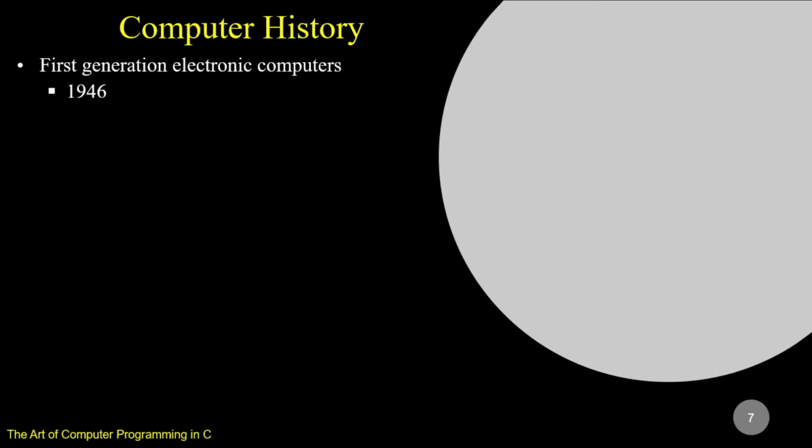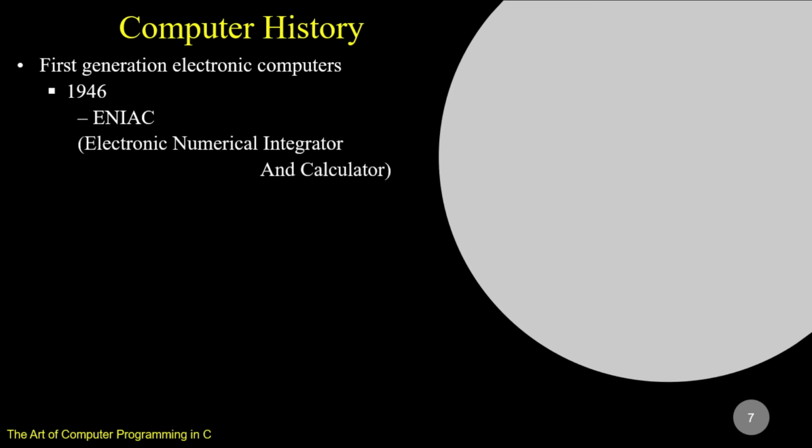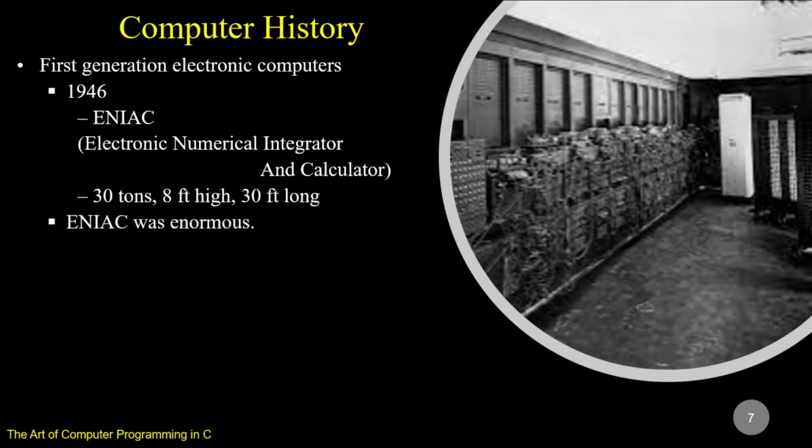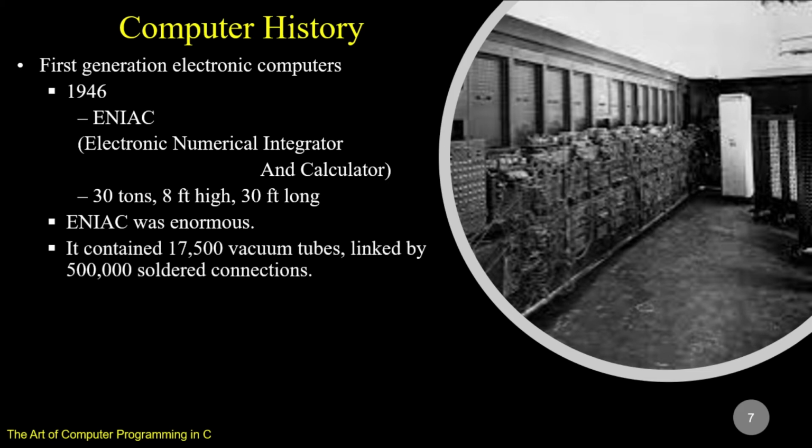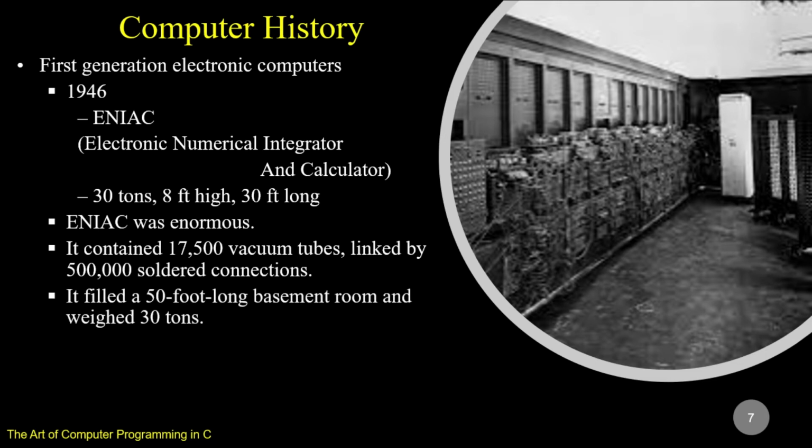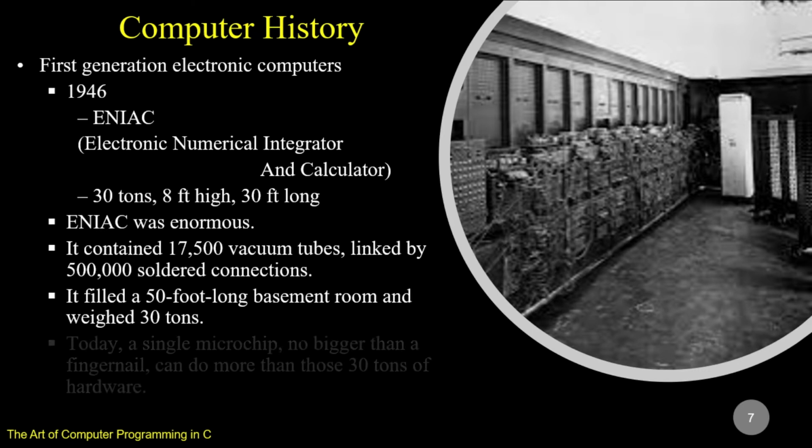First generation of electronic computers we mark with 1945-1946. ENIAC, Electronic Numerical Integrator and Calculator. It was as huge as 30 tons, 8 feet high, 30 feet long. It was enormous. It contained 17,500 vacuum tubes linked by 5 lakh soldered connections. It filled a 50-foot long basement room and weighed 30 tons.